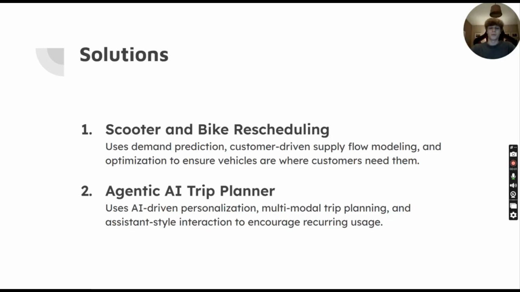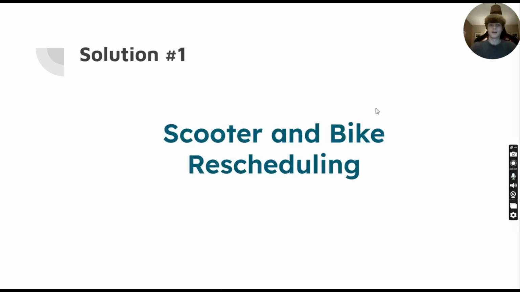In order to solve our main challenge, we implemented two solutions. First, a scooter and bike rescheduling machine learning approach, and second, an agentic AI trip planner, which we will now see in detail. Let's take a look at the first solution, which is a machine learning approach to optimally reroute scooters and bikes in order to satisfy user demand.